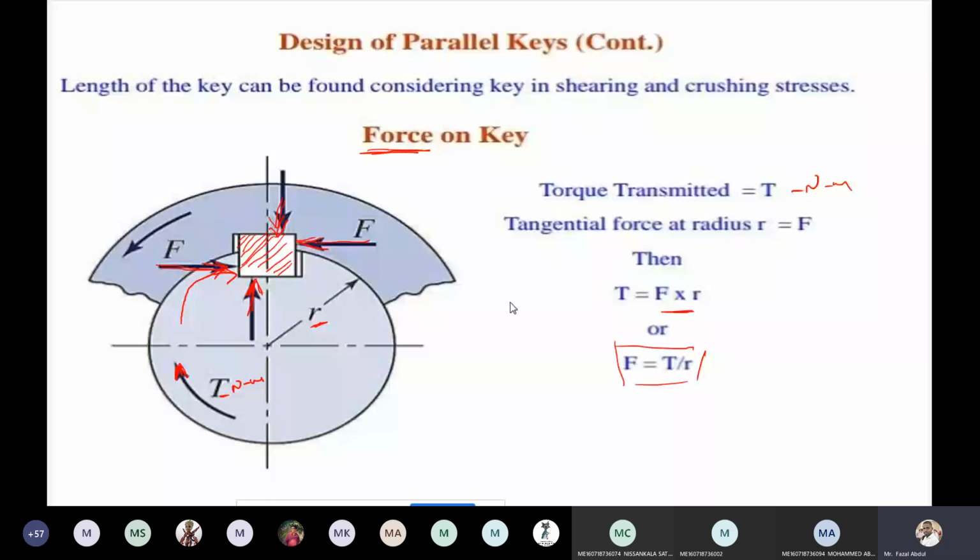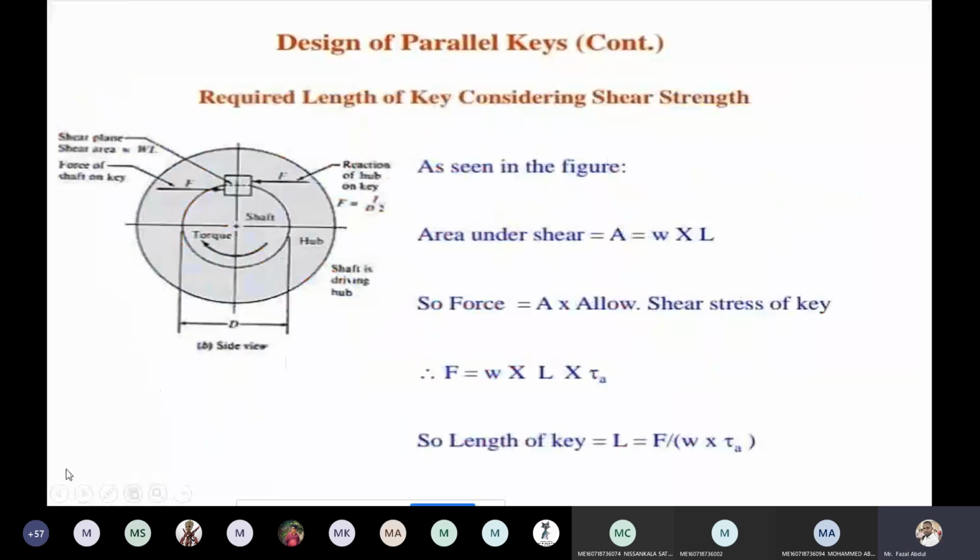So this is one relation. Another relation: at the beginning of the topic I said the keys are subjected to considerable shear and crushing. Shear is because it is subjected to tangential forces.